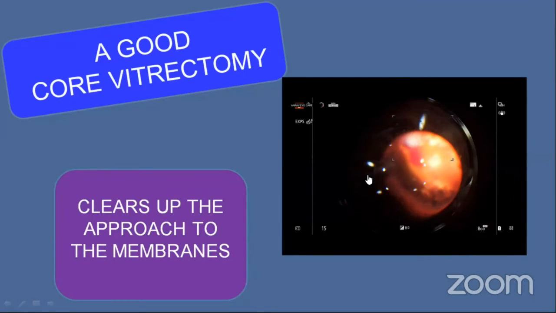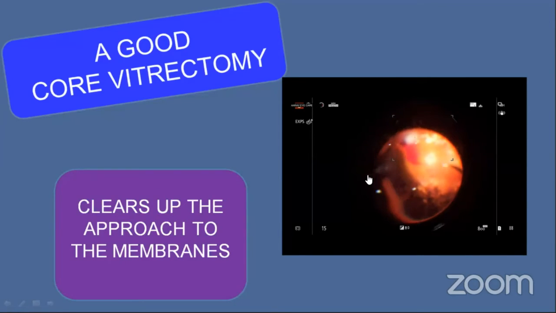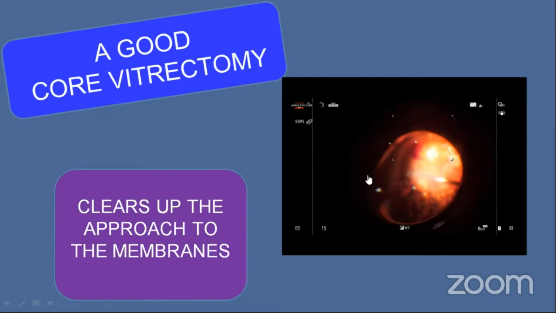A good core vitrectomy will give you easy access to the membranes. So you have to remove the core vitreous above the membranes first to approach the membrane. That also is a very important step in a diabetic vitrectomy.